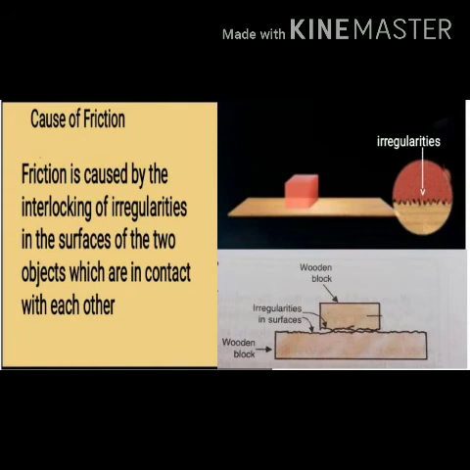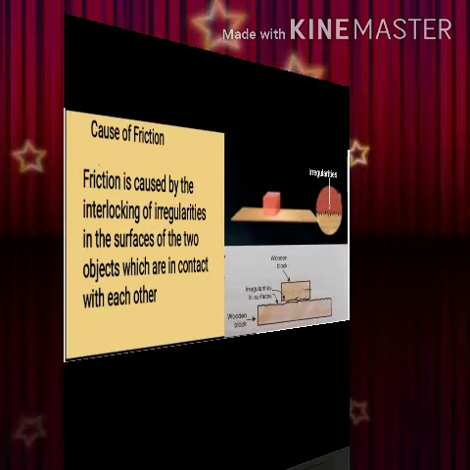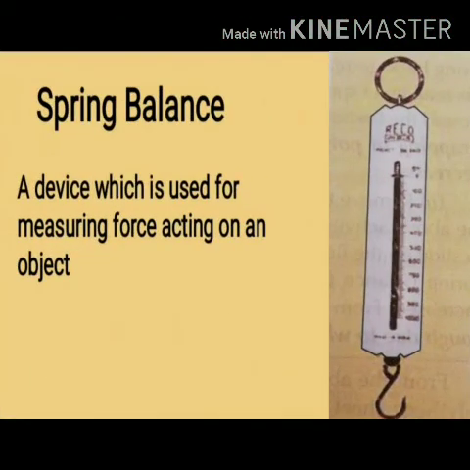It is this interlocking of irregularities of the two surfaces which opposes the motion of one object over the other and gives rise to the force of friction. So we can say that friction is caused by the interlocking of irregularities in the surfaces of the two objects which are in contact with each other. Remember this. Now, before starting the next topic, let me first tell you about the spring balance. What is a spring balance? A spring balance is a device which is used for measuring force acting on an object.